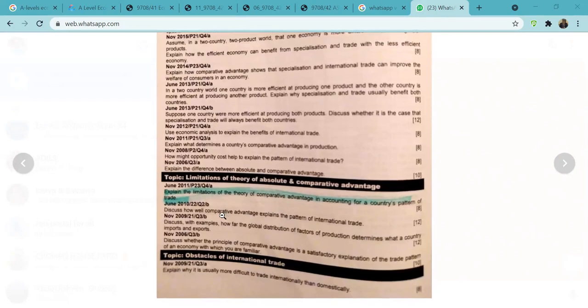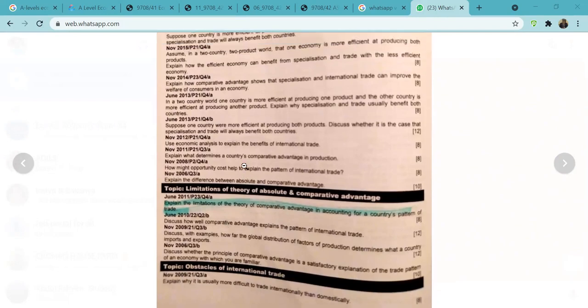When it says pattern of trade, what it means is that they're talking about on what basis do countries specialize?